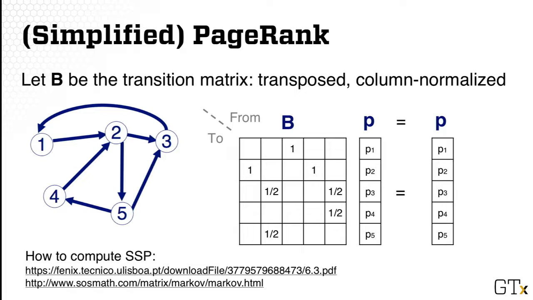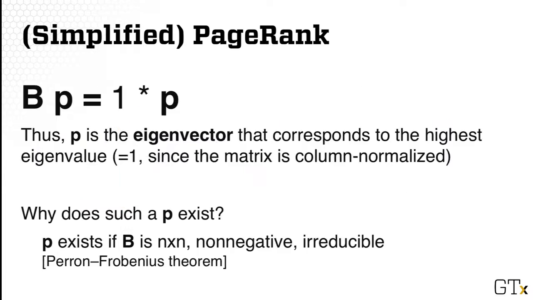And remember from linear algebra class, to compute a steady state probability, you use the formula MP equals P. You can solve for P exactly by doing an inverse. So another way to interpret that formula you just saw is that essentially we're computing P, which is the eigenvector that corresponds to the largest eigenvalue of our adjacency matrix.